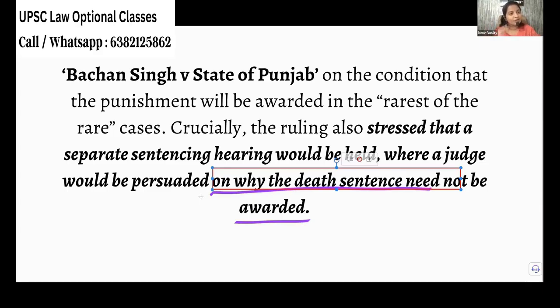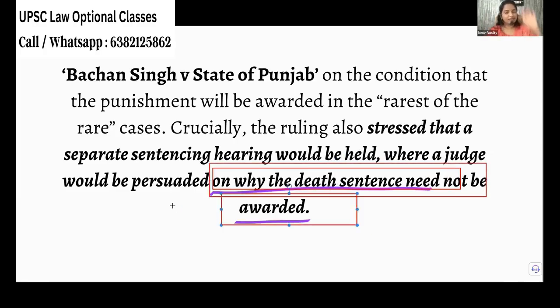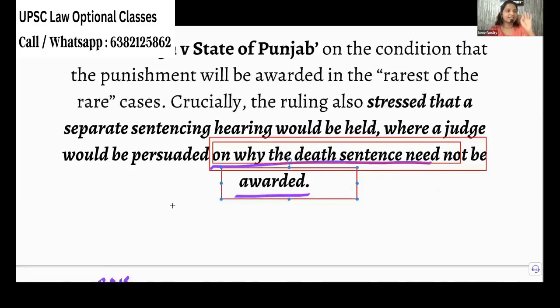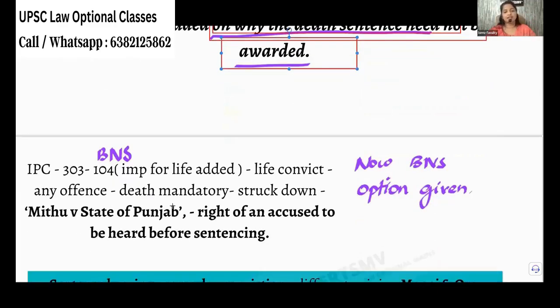You cannot take care of your 2 children, not even take care. You can leave them in some orphanage, but you killed them. And now you want to take care of the parents, which means she is going to kill another 2 souls. Okay, so like that they will give all the rubbish answers. Really, they will give. Okay, so in sentencing, legally, we must give them a sentence hearing. So why death penalty need not be given? A chance must be given to the accused, and the judge will listen to it. That's called sentence hearing.